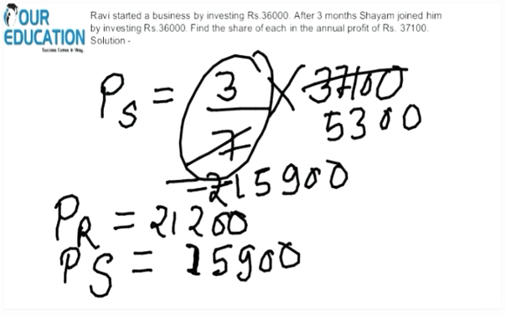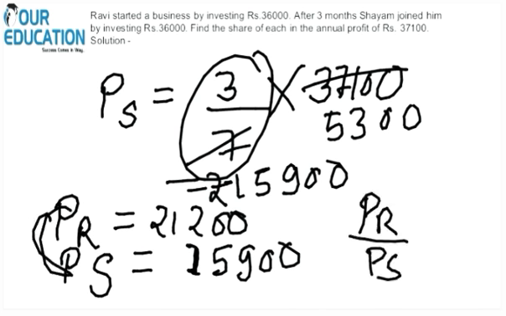This is the part whole relation. So the actual ratio between Ravi and Shyam will always be 4:3.